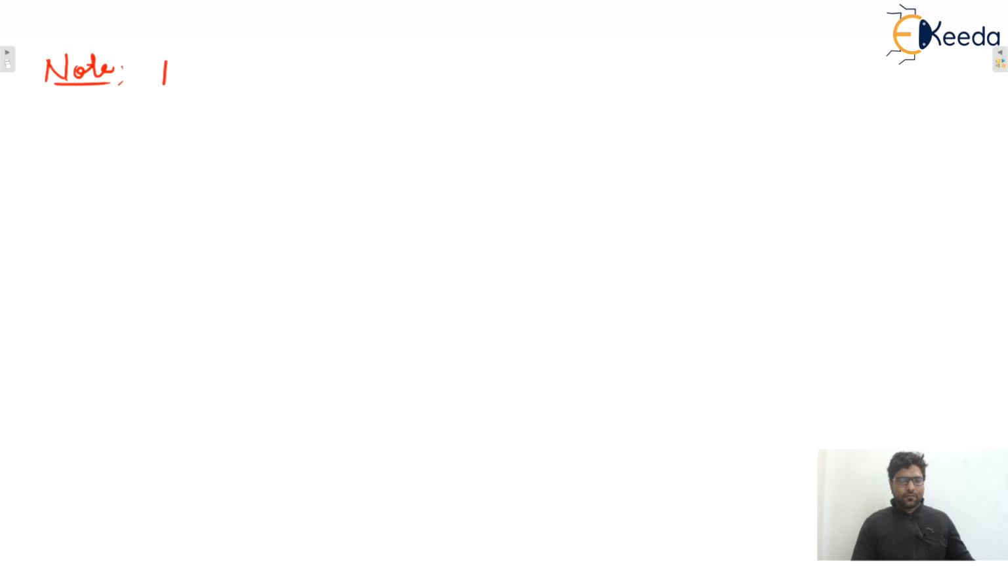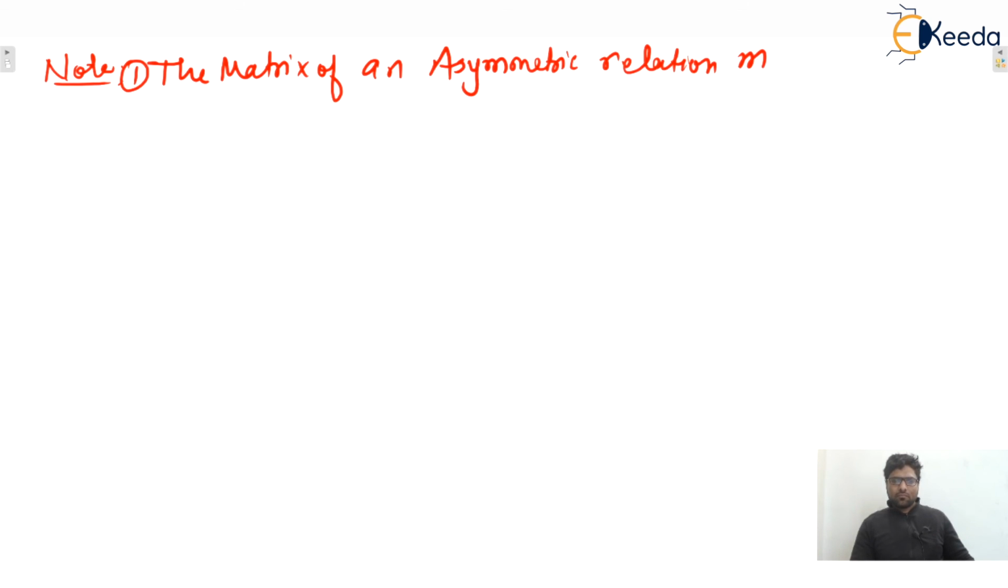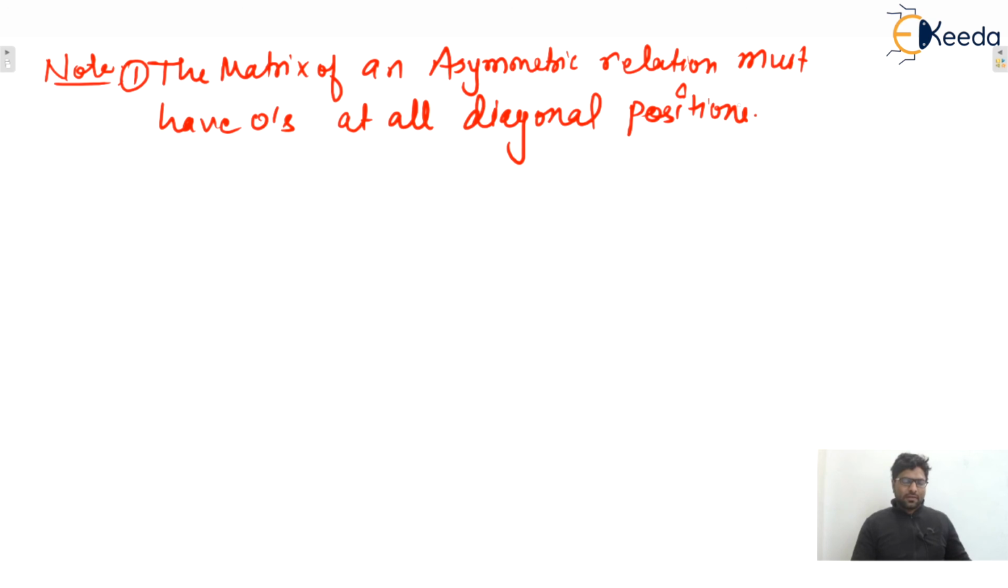Note: the matrix of an asymmetric relation must have zeros at all diagonal positions. At all diagonal positions. That means there is no self loop.